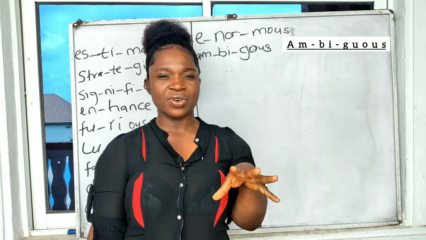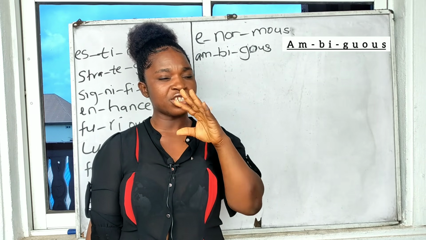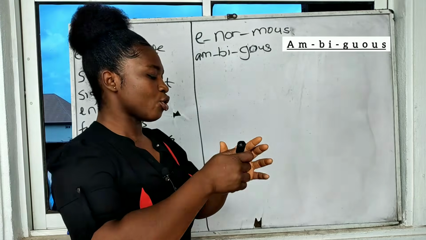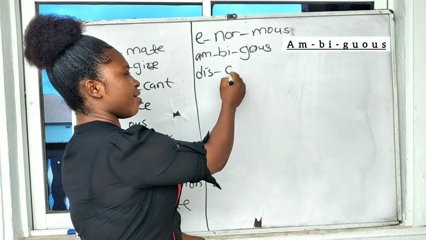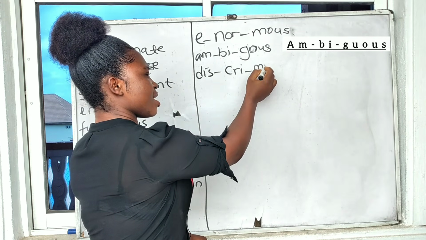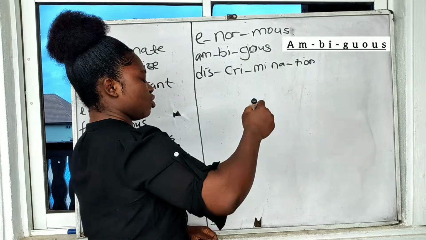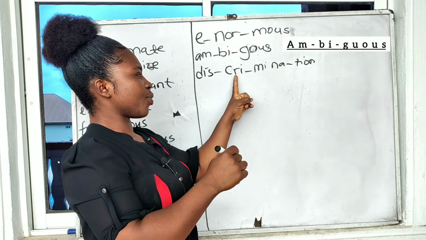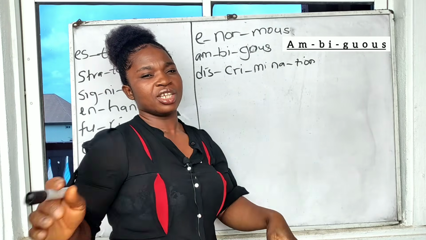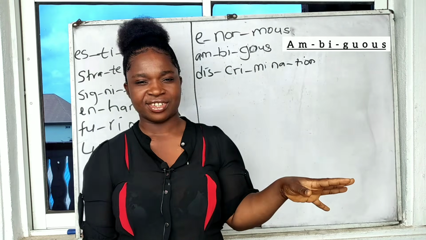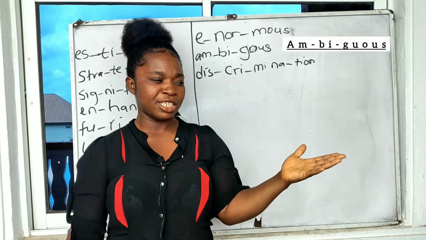Another one, let's try discrimination. Discrimination. So we start with this dis, we have cri, we have mi, we have na, and we have tion. Okay, so we have discrimination. Discrimination put together, discrimination. Okay, when you try to look at people differently, seeing this person to be better than